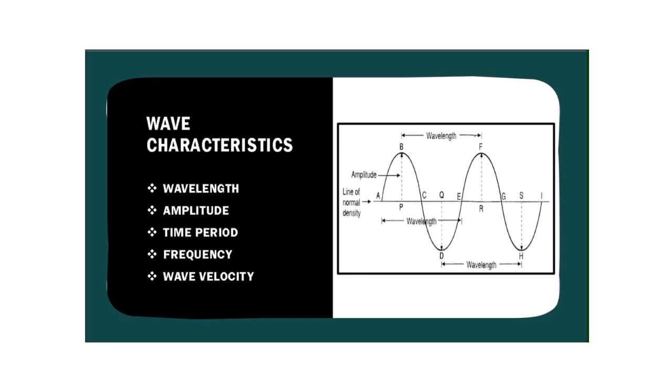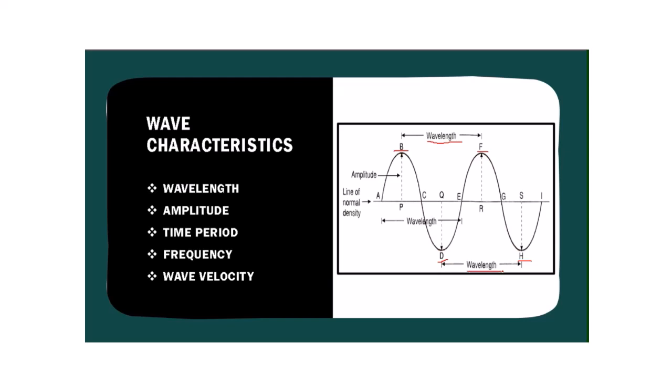This graph represents a longitudinal wave. From this graph, you can clearly see that wavelength is the distance between two compressions. B and F are two compressions of this wave. At the same time, the distance between D and H, which are the two rarefactions, the distance between them is